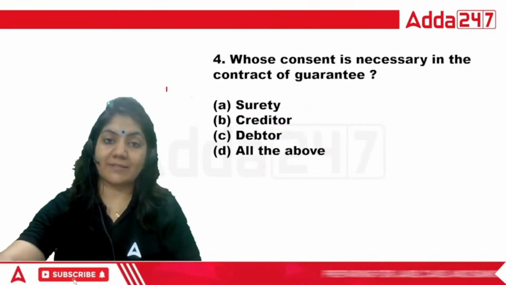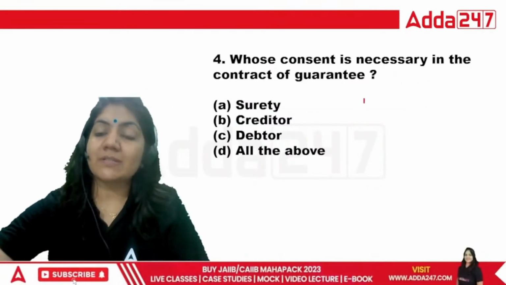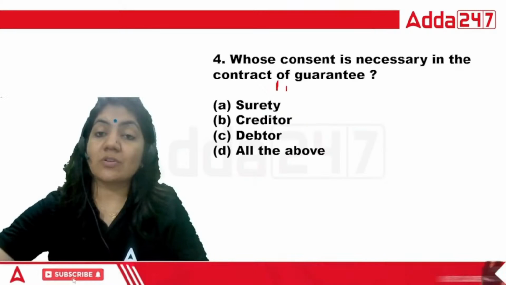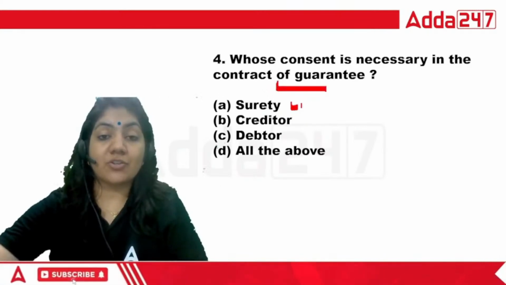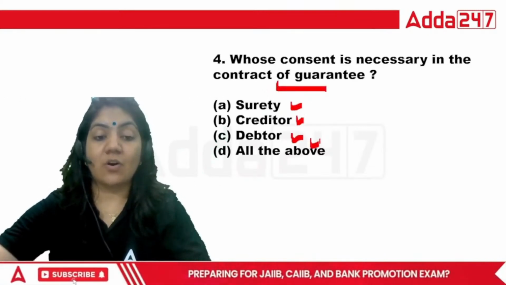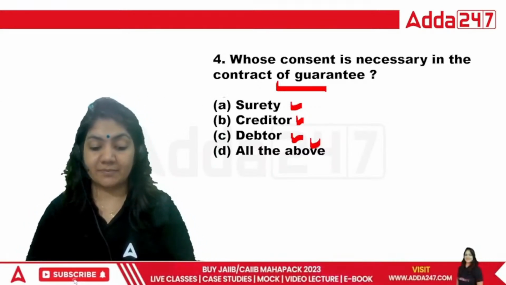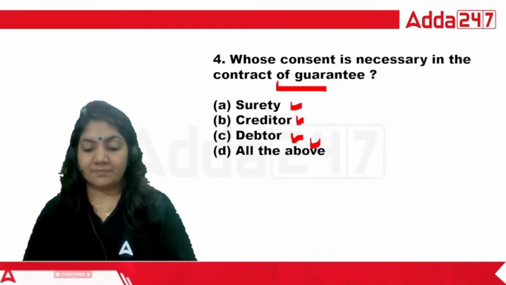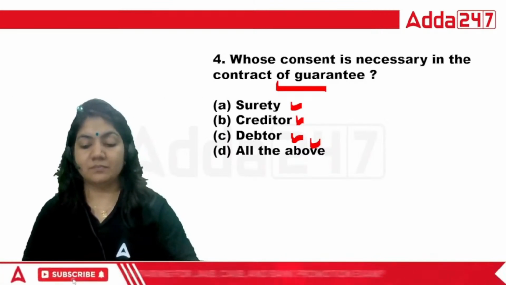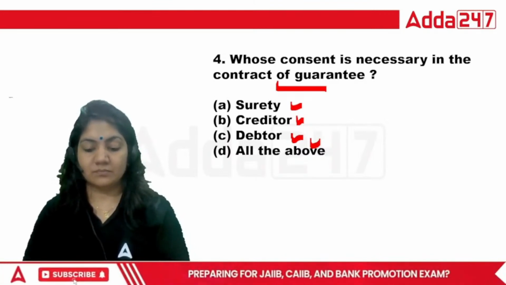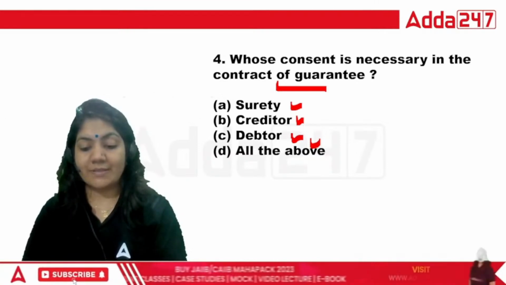Okay, now next. Whose consent is necessary in the contract of guarantee, whether it is surety, creditor, debtor, or all of the above? Tell me, class, whose consent is necessary?